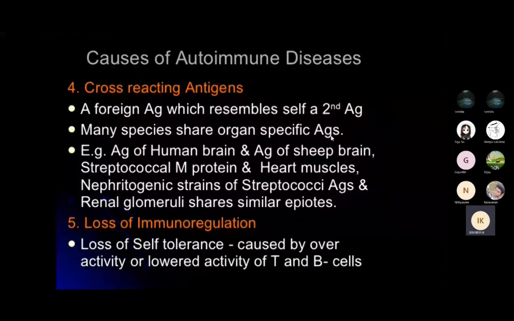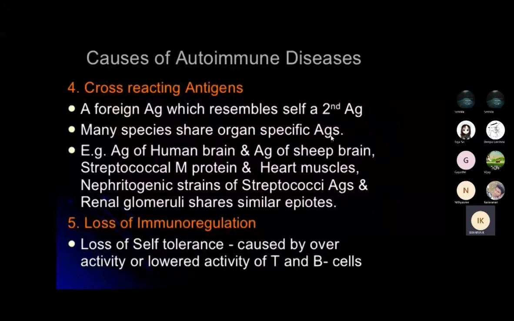Cross reaction always takes place by foreign agents. Foreign agents will resemble the self agents, and many species share organ specific agents. For example, the agent of the human brain and the agent of the sheep brain, and heart muscles. These are all different examples of cross reaction agents.